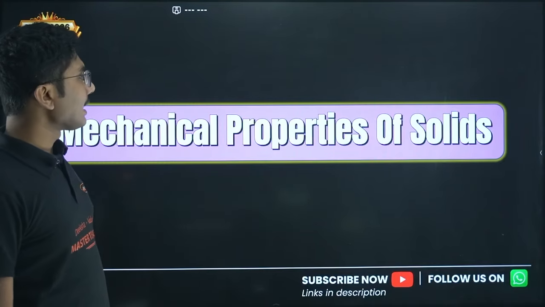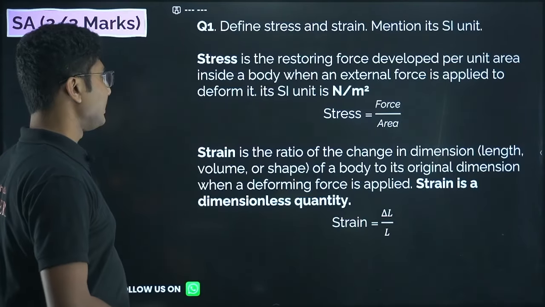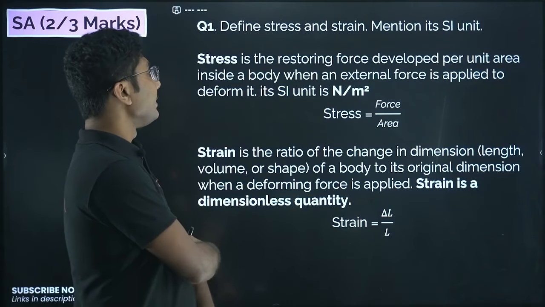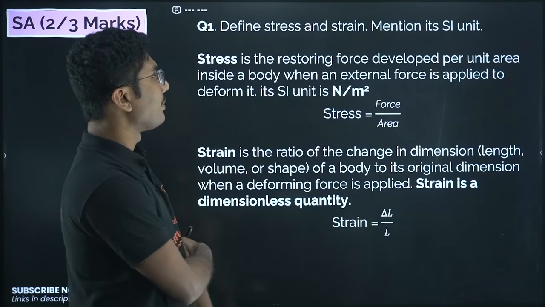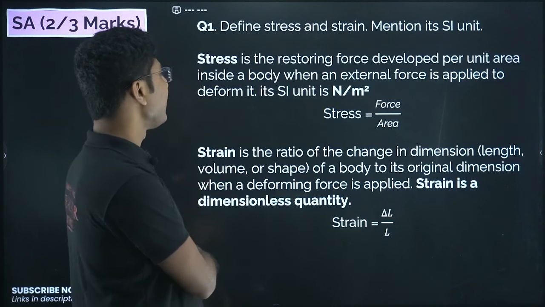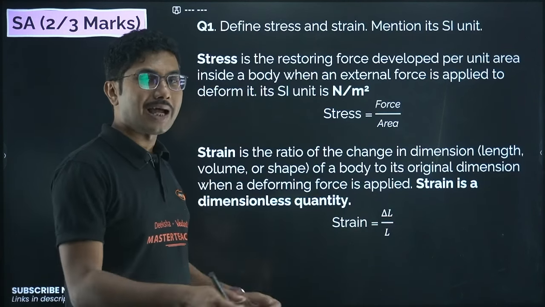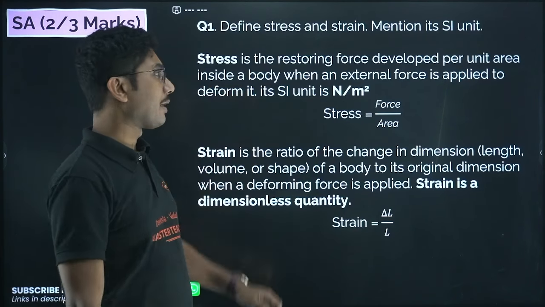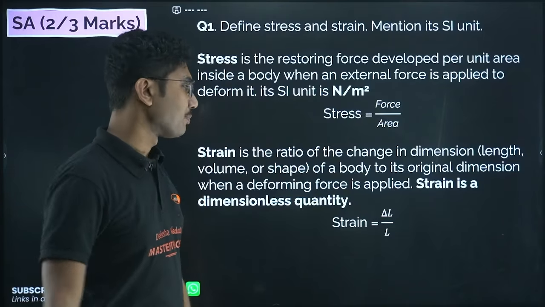Next chapter, mechanical properties of solids. Let's see, first question: define stress and strain, mention its SI unit. Very common standard question. Stress is the restoring force developed per unit area inside a body when an external force is applied to deform it. So when you apply an external force to deform an object, the quantity that is developed inside the object is called stress. It is given by force divided by area and its unit is Newton per meter square.